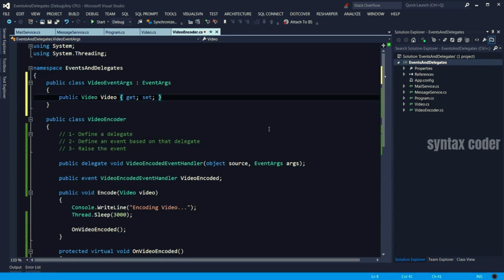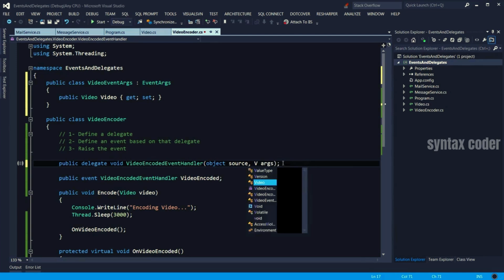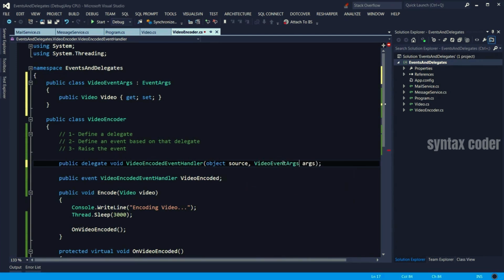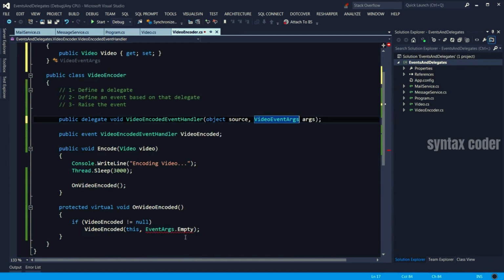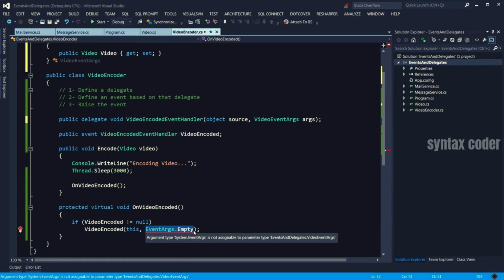That's it. So now we can change our delegate here. Instead of sending event args, we send video event args. Which means here, see, we got an error because when we're publishing an event, we're sending event args.empty, whereas our delegate now expects a video event args object. So I'm going to go ahead and modify this.